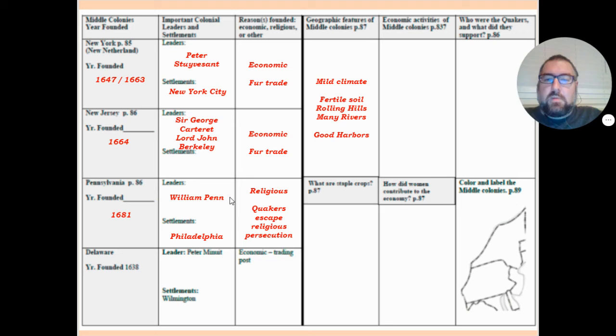Now, one more time, the middle colonies are kind of in the middle. New England colonies were mostly founded for religious reasons. The southern colonies were mostly founded for economic reasons.